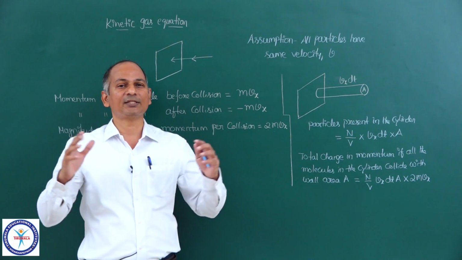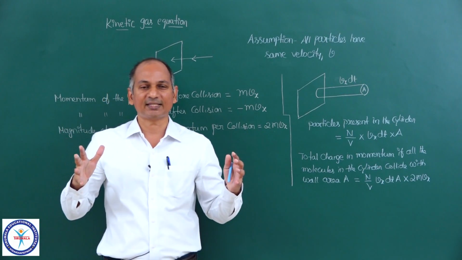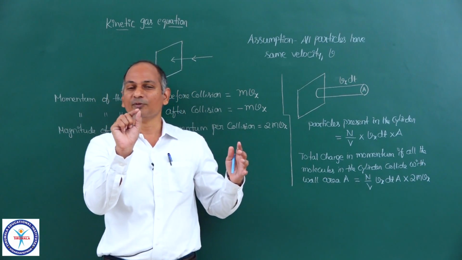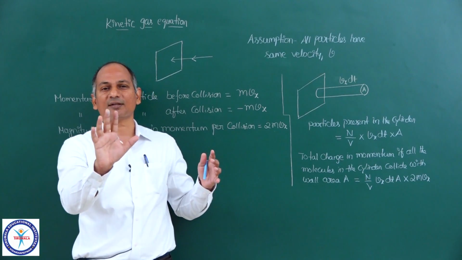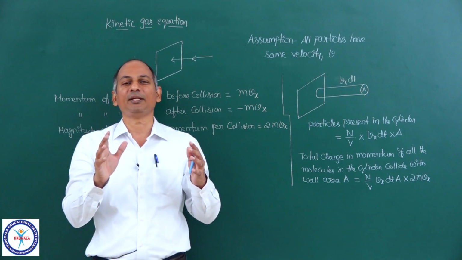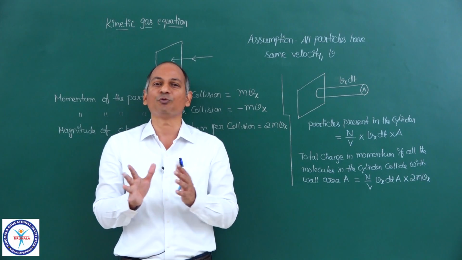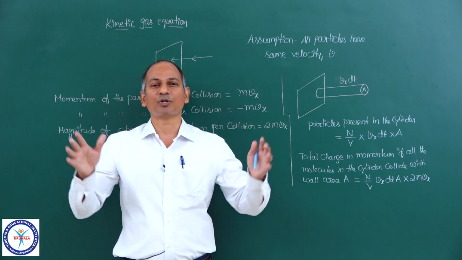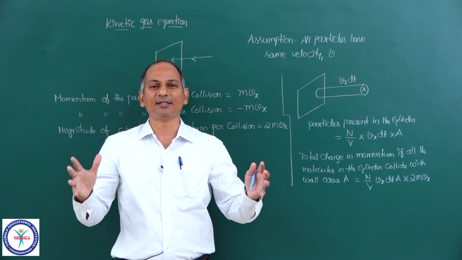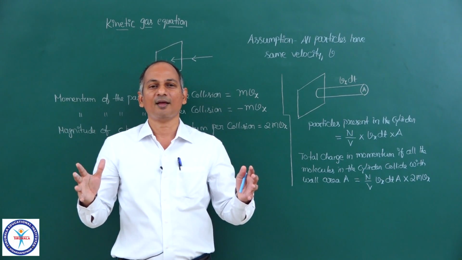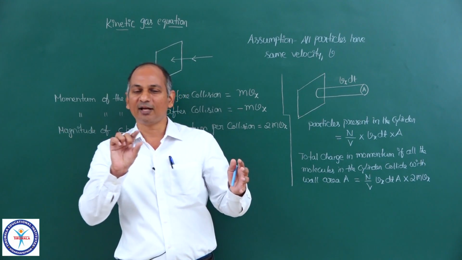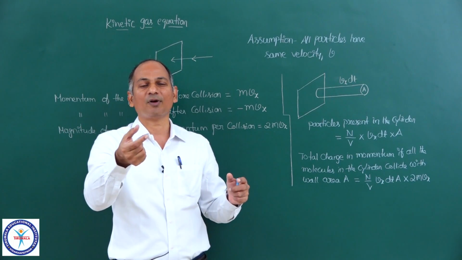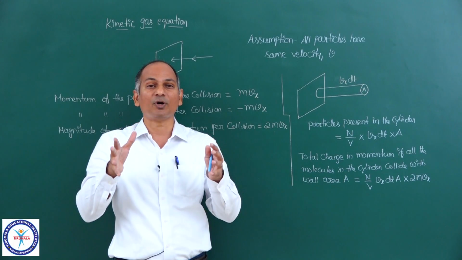This cubical vessel has 6 faces, 6 walls. So the molecule present in the bulk of that gas, which wall will it collide with? There are 6 walls. So out of the total particles present in this cubical vessel, 1/6 will collide with one wall, and 1/6 will collide with the second wall. Similarly, we have 6 walls.